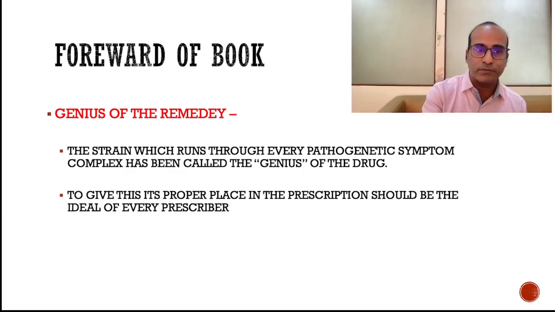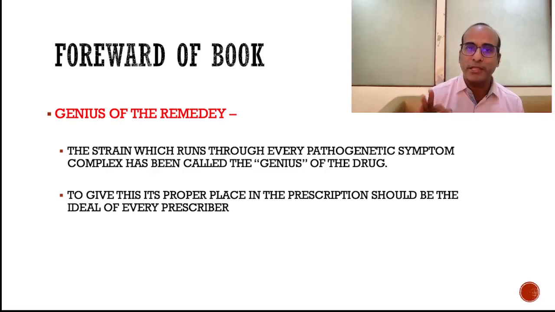What he says: the strain which runs through every pathogenetic symptom complex has been called the genius of the drug. What is genius? A strain which runs through every symptom complex.